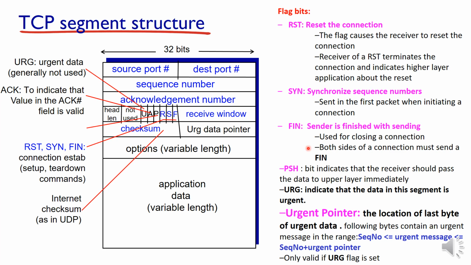Then options, variable length, is some additional information added by the sender or by the receiver. The segment structure is common for both the sender and the receiver. In the case of UDP also, the sender and the receiver use the same segment structures. The content inside the options field will be additional information if some kind of negotiation or flow regulation has to be done between the sender and the receiver. It will set the value according to the communication here. So the length of the header will vary.